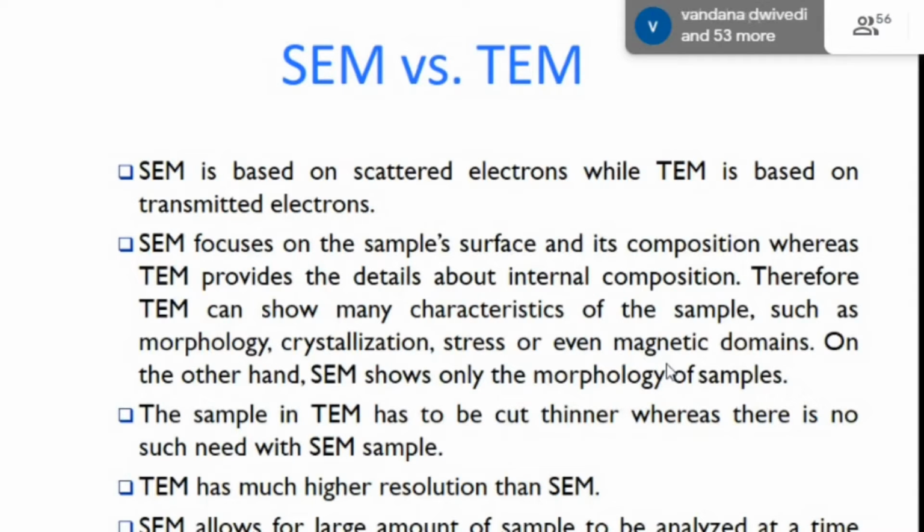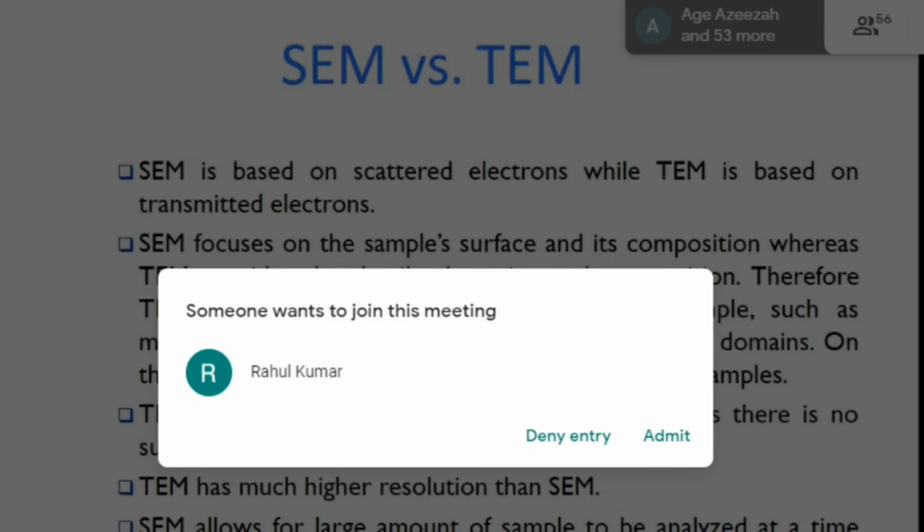We have fixed our sample on the SEM holder, which will be fixed on the sample holder, and it will be put in. We have included this for comparison, as some external noise is there.